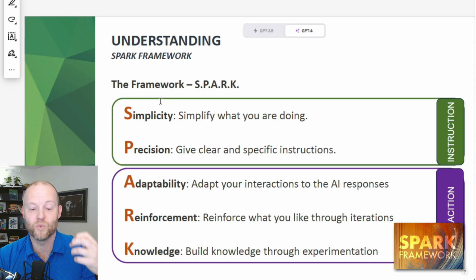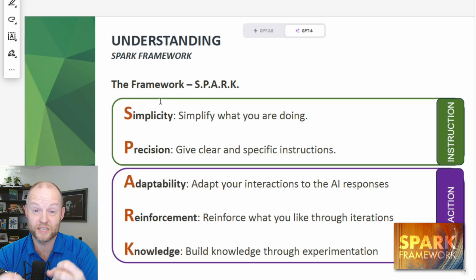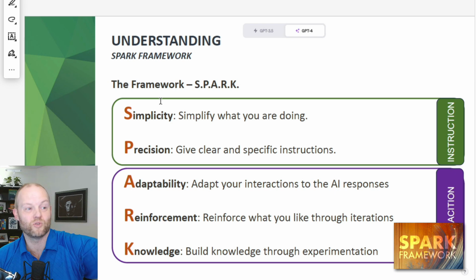And the next piece is reinforcement. How do you take what the AI is giving you, adapt to it, and then reinforce back into, hey, I like this, or I don't like this, or I need these different things. The whole idea is that with simplicity, you're clarifying what you want. Precision, you're giving details for specificity and giving context. Adaptability and reinforcement are how you interact with the response and then feed it back into the conversation or the AI. And knowledge is in saying, how do I take everything that I have just learned and reapply it back into this conversation or this interaction, and then do that iterative process.